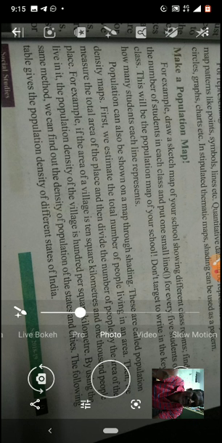School drawing, different classrooms. Find out the number of students in each class and put one small line for every 5 students of the class. See, in each class, how many students are there? You just count it, and for every 5 students you put one small line.